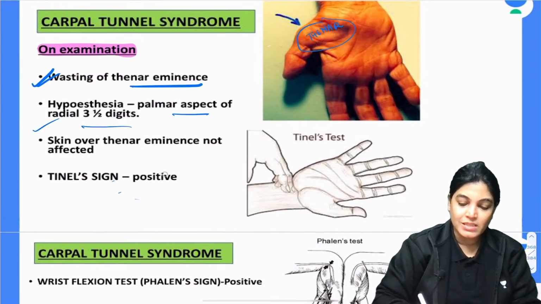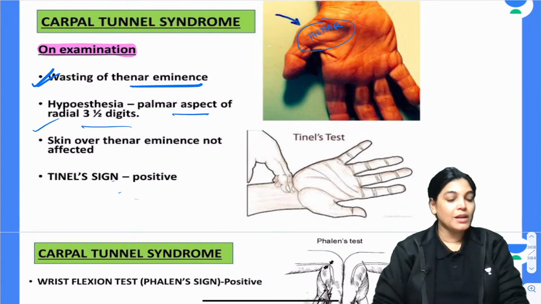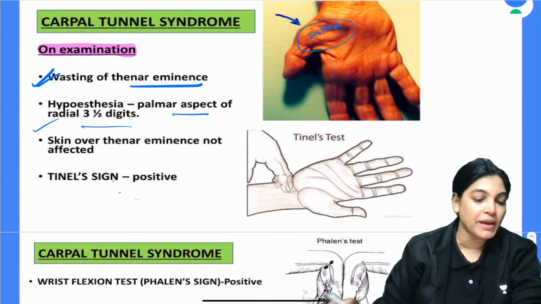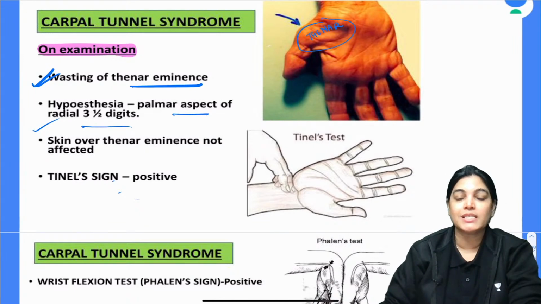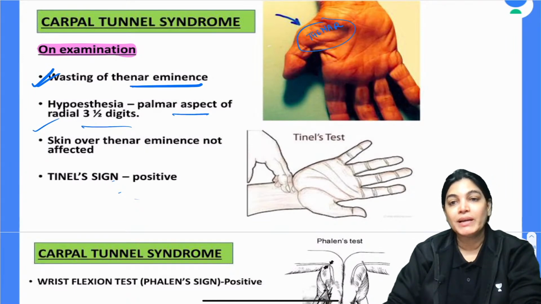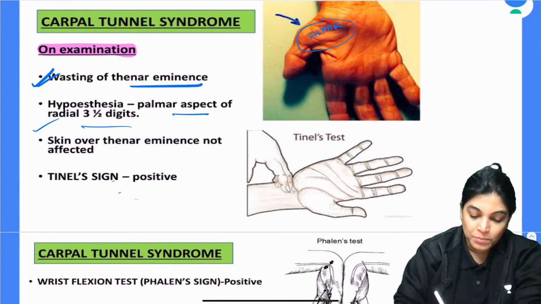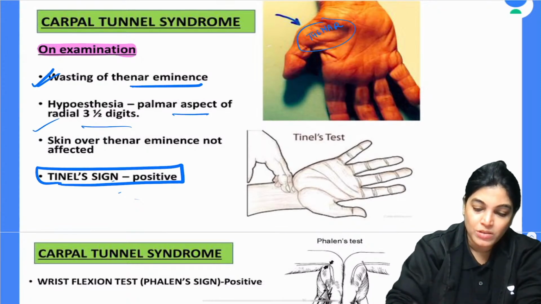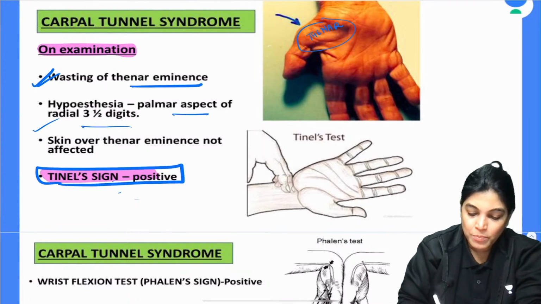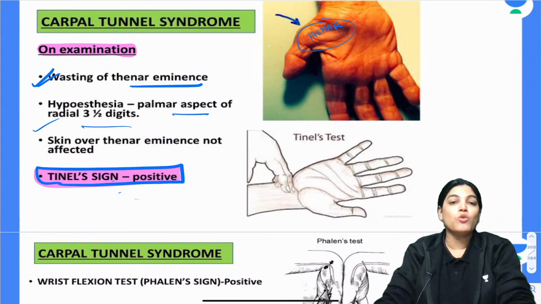So which test is done for median nerve injury? If we suspect median nerve injury in our patient, we will perform Tinel's sign, and Tinel's sign is positive. Why? Because the increase of pressure on the flexor retinaculum makes the signs and symptoms more pronounced.